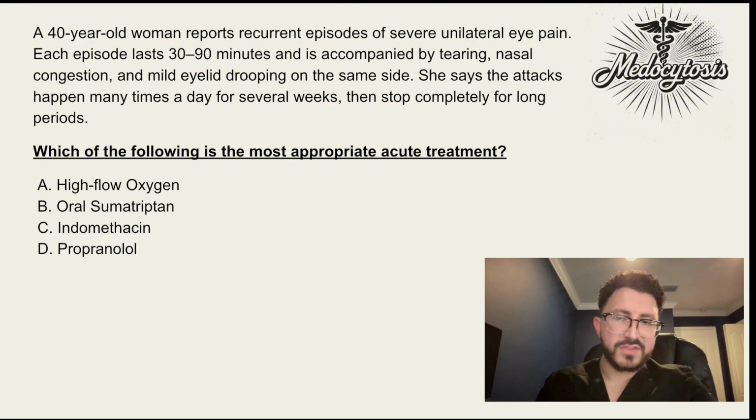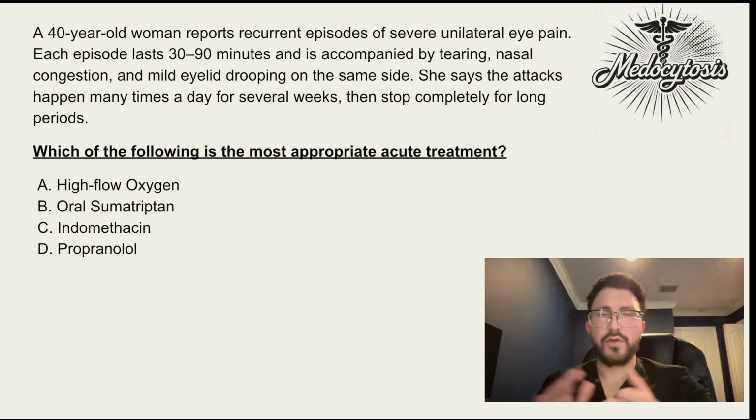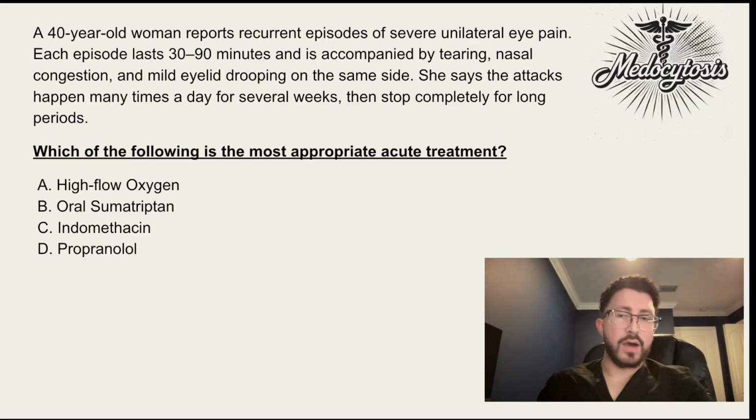Now, as for indomethacin, C, it's an NSAID and they're not really used to treat cluster headaches. They're usually used to treat tension headaches, which is a bilateral headache that's usually caused by stress. Therefore, C is also not the best answer in this situation, and it's wrong.